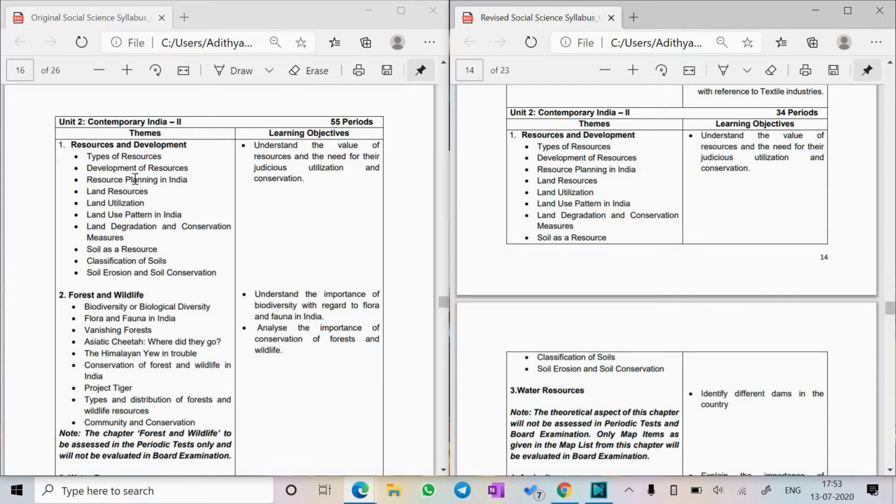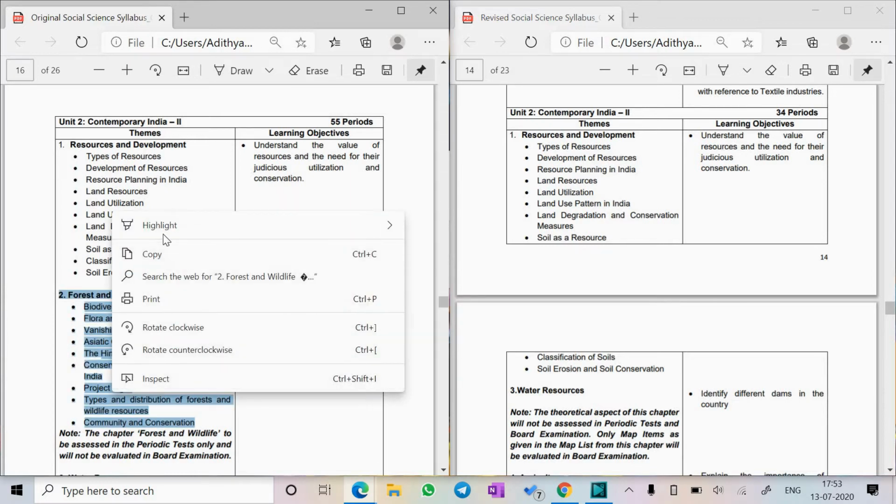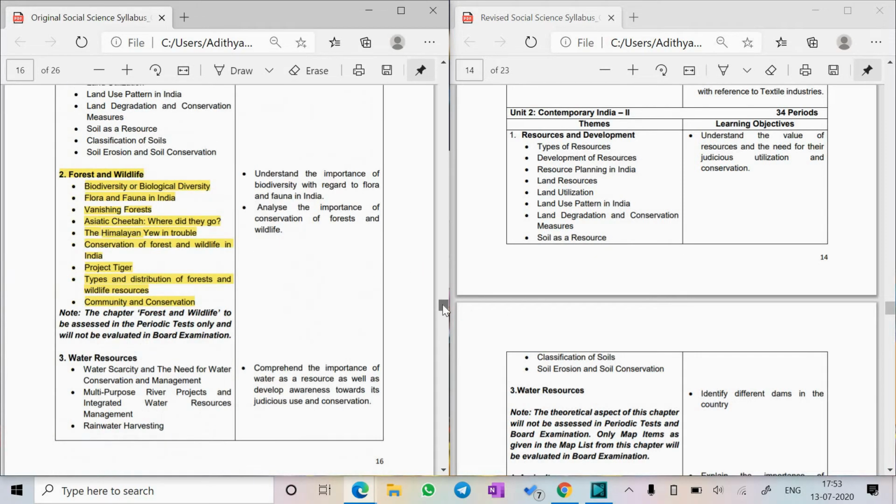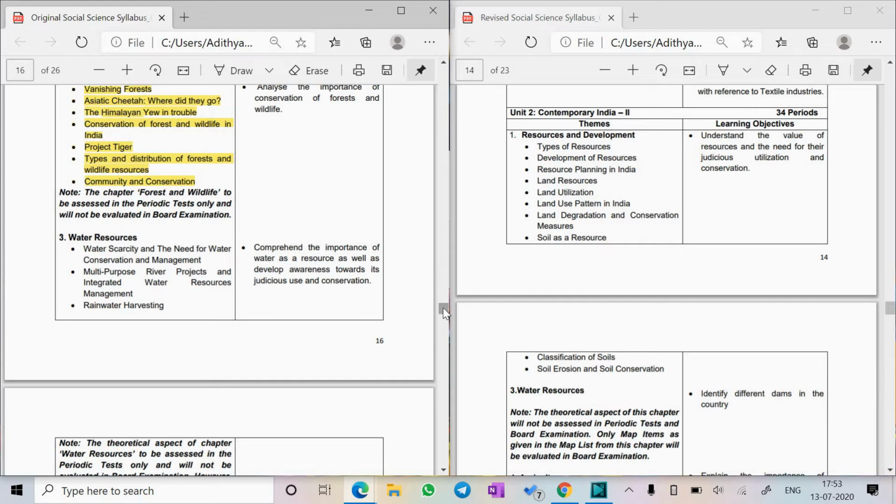Now geography, the first chapter resources and development, there is no change. The second chapter, forest and wildlife, it was originally supposed to come only in the periodic test, but now even that will not happen because it's completely deleted.